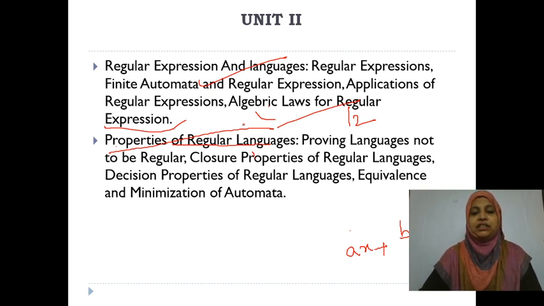The second one is the closure properties of regular languages. Here we have 5 to 6 closure properties. For the closure properties, you have to draw the transition diagram. Here in this case, transition diagrams are very important.